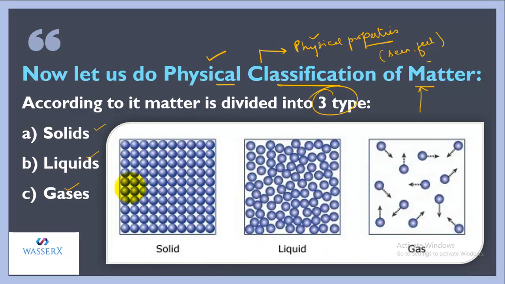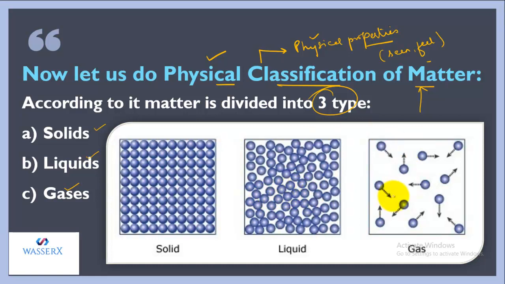Now let us look at their structure, that is, how the particles are arranged in them. As you can see, in solids the particles are very tightly packed. There are hardly any spaces between the particles, or you can say between the molecules of solid. But if you compare with liquids, there are certain spaces between the particles. So in comparison to solids, they are less tightly packed and spaces exist between the particles.